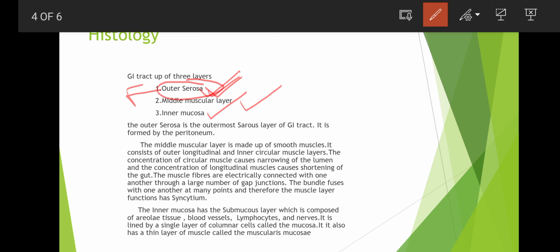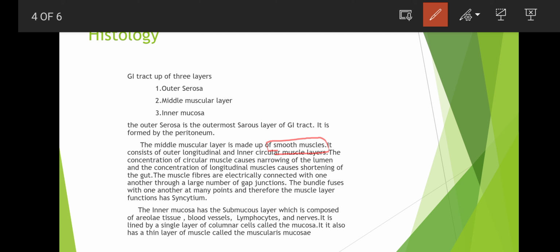Here, see, it is formed by the peritoneum. Peritoneum means it is made of squamous epithelial tissue and surrounded by connective tissue. And the middle muscular layer is made up of smooth muscles, and it consists of outer longitudinal and inner circular muscle layers.